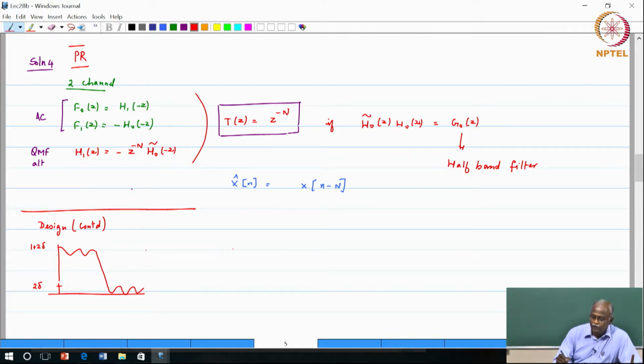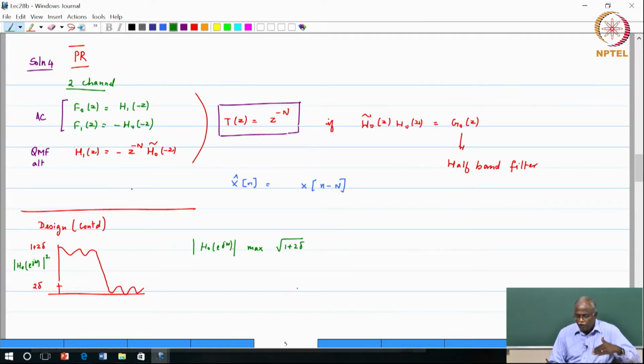But now if I want to treat this as something magnitude squared, so if I want to visualize this as H naught E of j omega magnitude squared, okay, then the first thing that I want to look at is the maximum value of H naught E of j omega magnitude that I will get. The maximum value will be square root of 1 plus 2 delta. Okay.